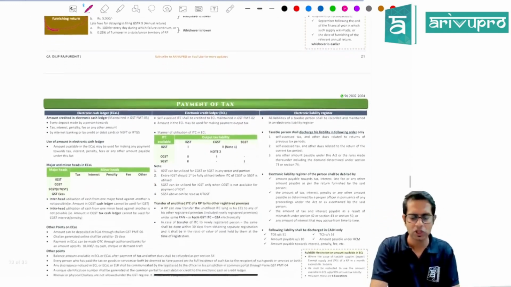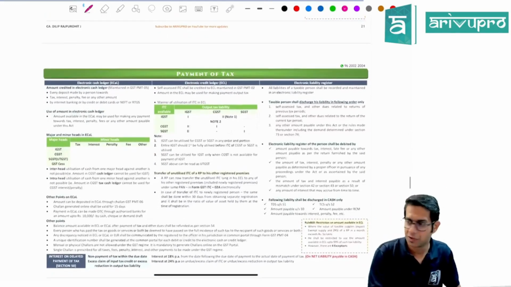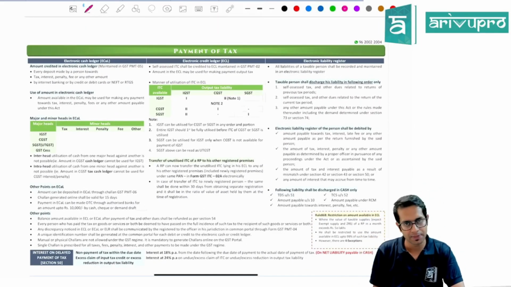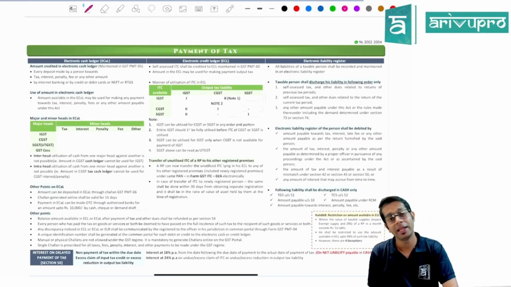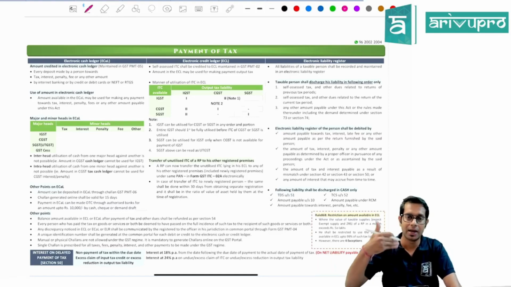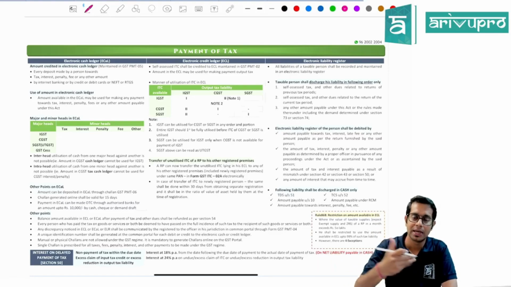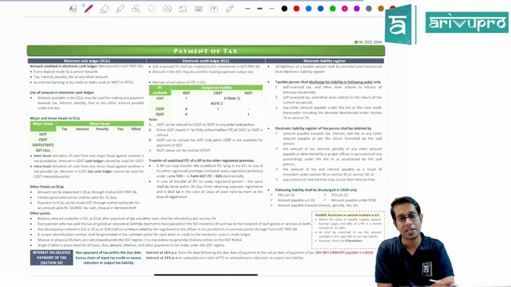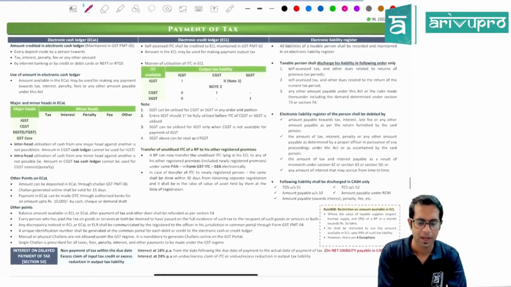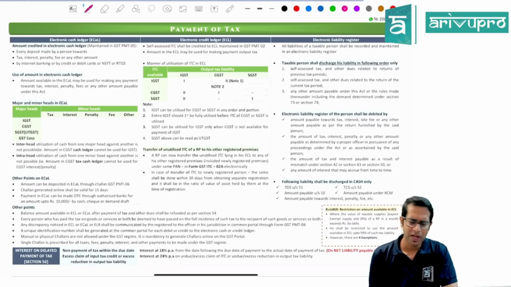Then the next topic for our discussion is payment of tax. We'll stop after discussing this topic. We'll stop this particular video, and the next video will be uploaded wherein all the procedural aspects, the assessment procedures, the notices, refunds, etc., will be discussed, along with customs. Then payment of tax. Payment of tax is a very simple chapter.